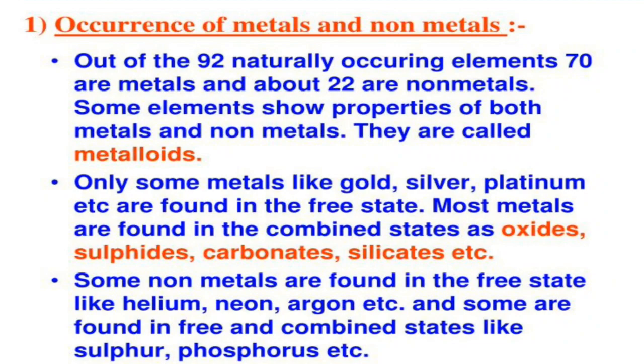Metals like gold, silver, platinum, etc. are found in the free state. Most metals are found in the combined state as oxides, sulfides, carbonates, silicates, etc.